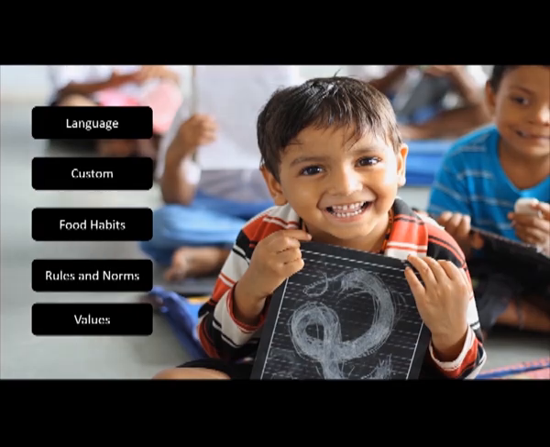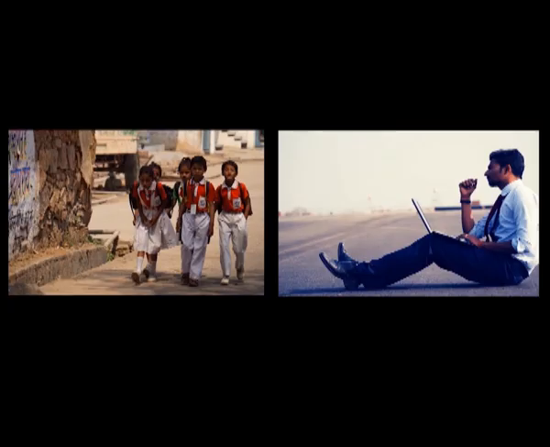These are all incorporated initially into the child that is growing up, and then as it grows further, it imbibes other roles and other tasks. For example, once a child becomes a little older, we send it to a school. From school, it learns. As it becomes even older, becomes an adult, then it decides whether I want to be a doctor or an engineer. So it takes on different tasks.